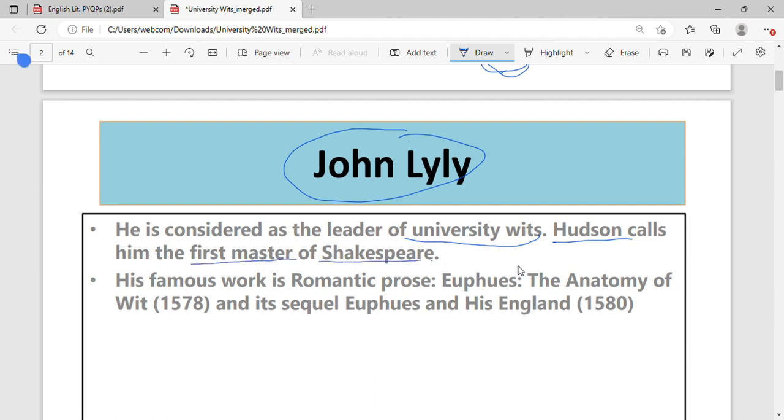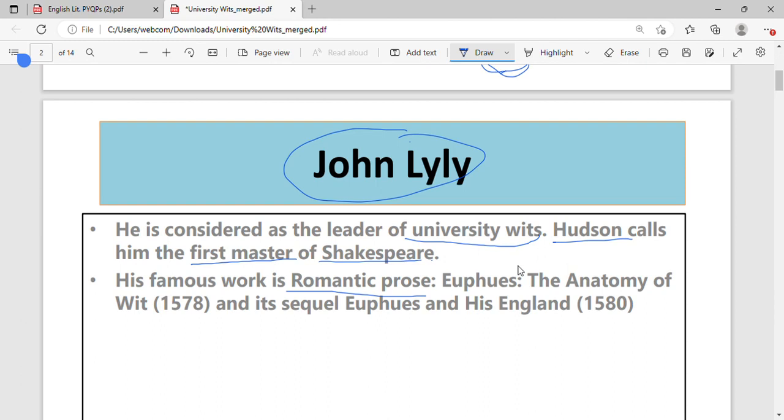How? Because Lyly wrote very humorous writings and romantic prose, and the same writing can be traced in Shakespeare's plays. So that is the reason he is called the first master of Shakespeare.